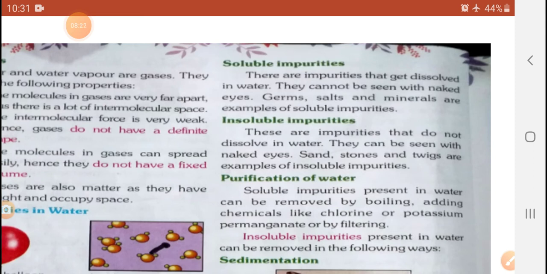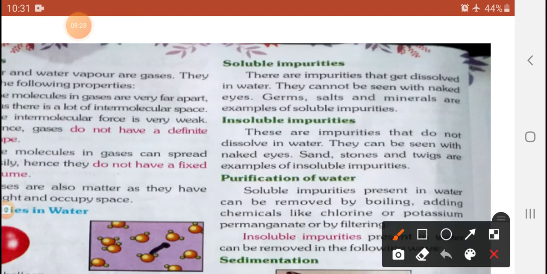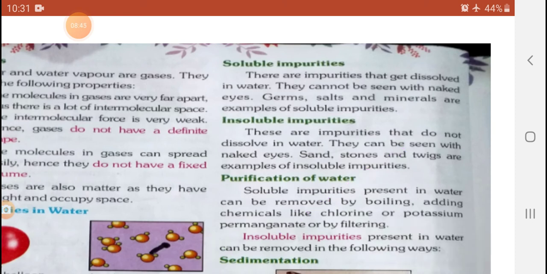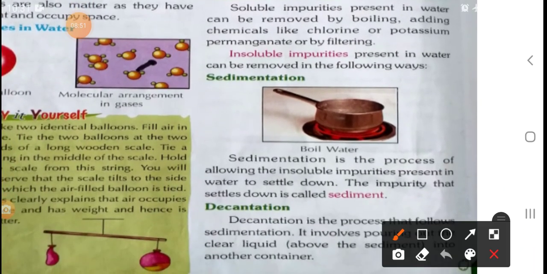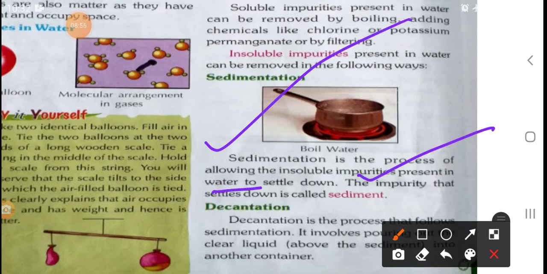Next, insoluble impurity present in water can be removed in the following way. So there is another way, have you seen, my dear student? If you take a kettle with tea and water, after boiling, the tea leaves settle down downside. Then you will observe, my dear student, as an example, that the process is called sedimentation. Have you seen? The impurity in the water settles down, and the impurity settled down is called sediment.